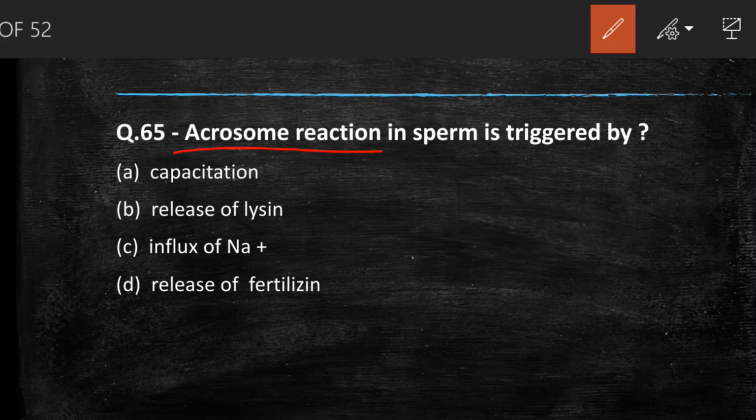During this reaction, it uptake calcium and sodium ion and release the acrosomal enzyme partially or totally. So influx of sodium ion will be there during the acrosomal reaction. So the answer is option C, influx of sodium ion.